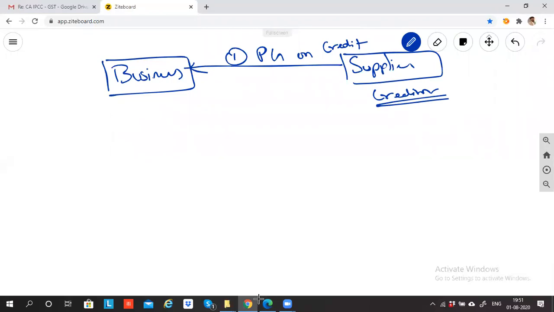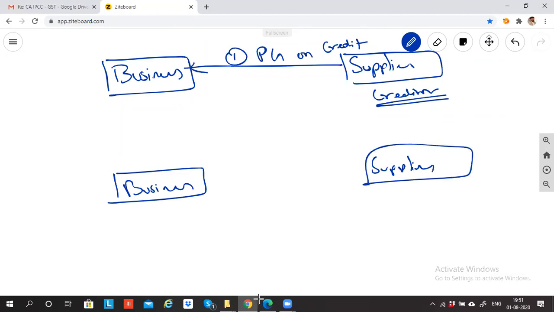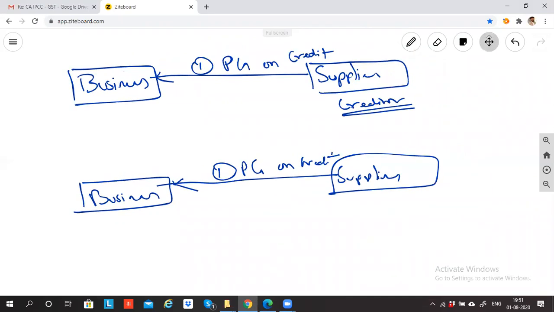Now what is bills payable? Basically, this is the business and this is the supplier. The supplier supplies goods, that is, purchase of goods. The business is purchasing goods on credit, so it is not making the payment. Can I say whatever I wrote on the board, both are the same?